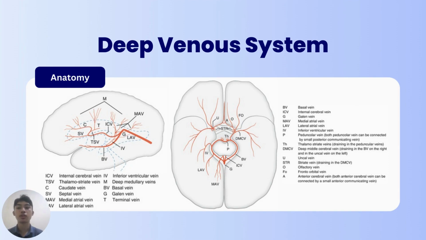So the first one is about the ventricular group that includes the caudate vein, thalamic vein, and the choroid veins from the choroid plexus, which drain into the thalamostriate veins. And there are also the anterior and posterior internal cerebral veins and the common atrial vein, which is formed by the medial and lateral atrial veins that drain into the Galen vein.